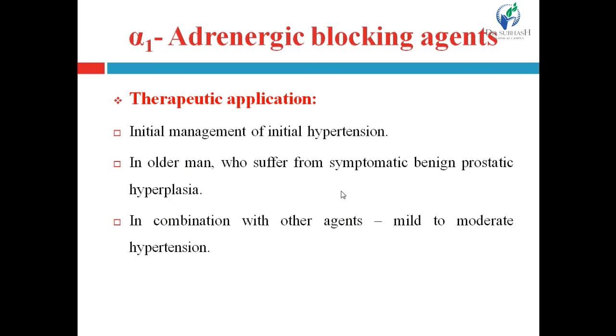Then it is used in older men who suffer from symptomatic benign prostatic hyperplasia. Then, in combination with other agents, it can be used to manage mild to moderate hypertension.